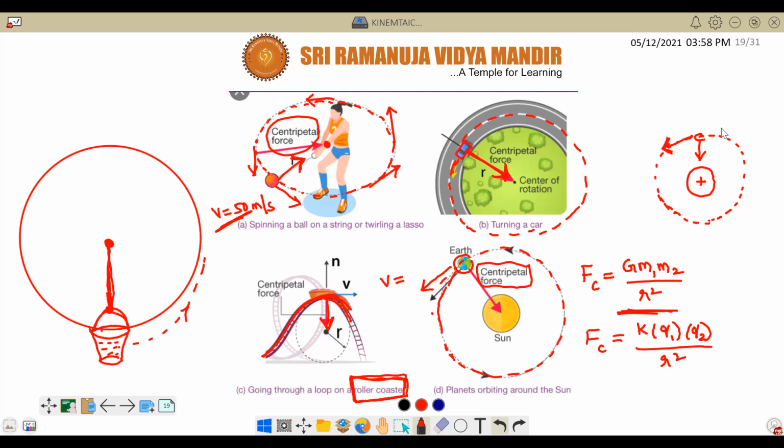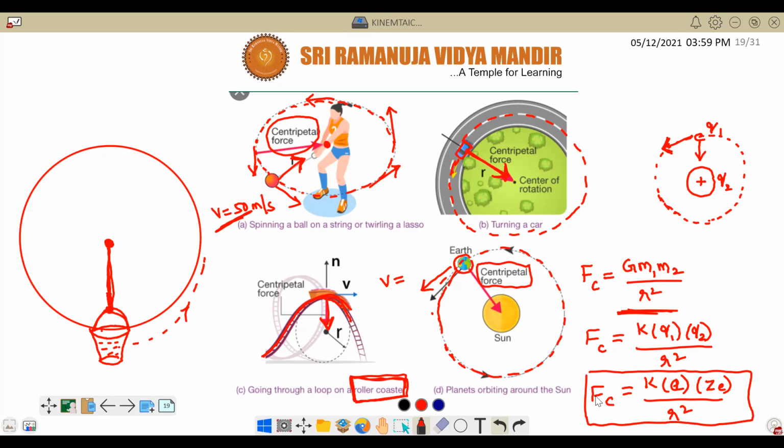Are you able to understand? Yes, sir. Q1 is the charge of electron and Q2 is the charge of nucleus. Here we write E as the electron charge and the nuclear charge as ZE, divided by R square. Have you seen this equation anywhere? K Z E square by R square. No, sir. Okay. Afterwards, in your 10th class or 11th class, you will learn about Bohr's theory.